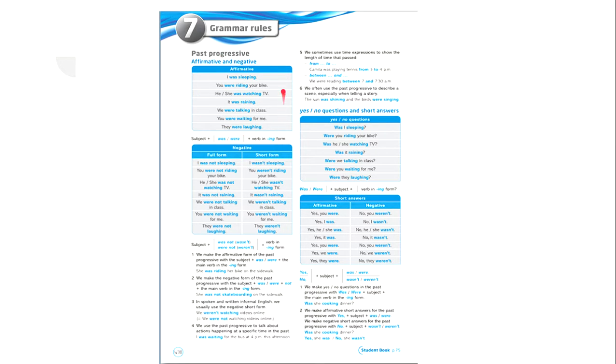Okay, depending on the subject pronoun, remember we have I, you, he, she, it, we, you, and they. We add past was or were and the verb in the ing form. Okay, here are some examples. I was sleeping.